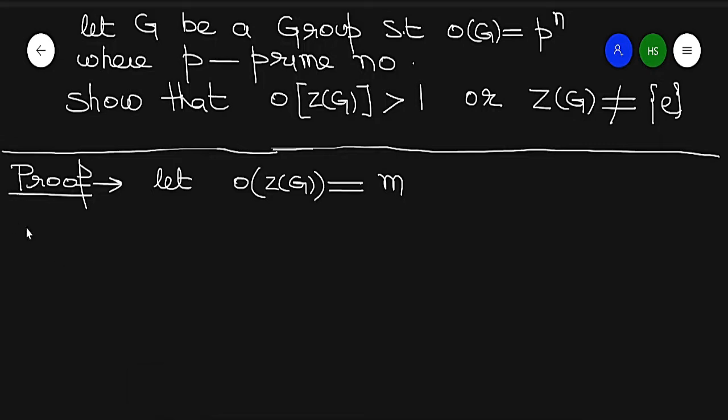Now by the class equation, what is the class equation?